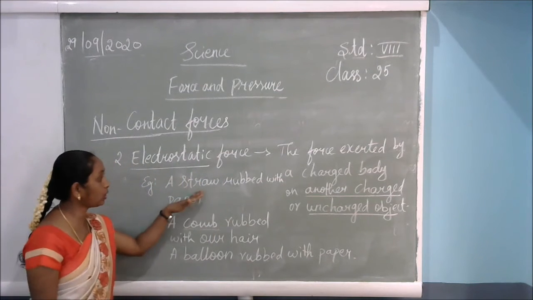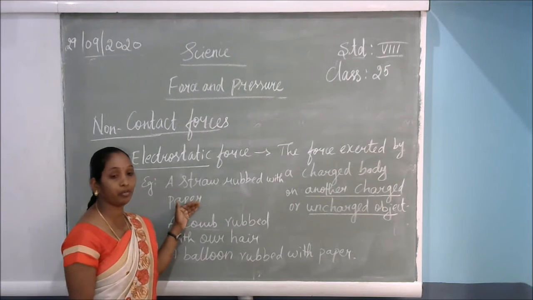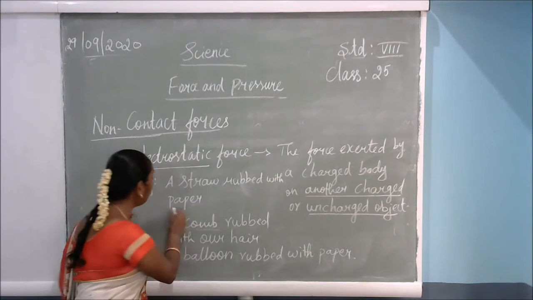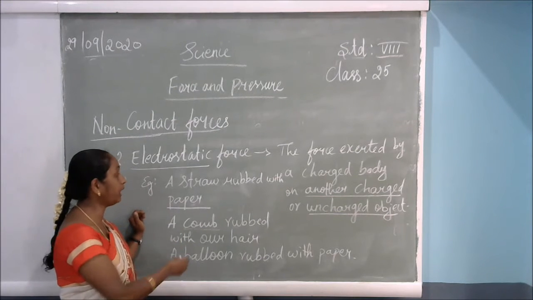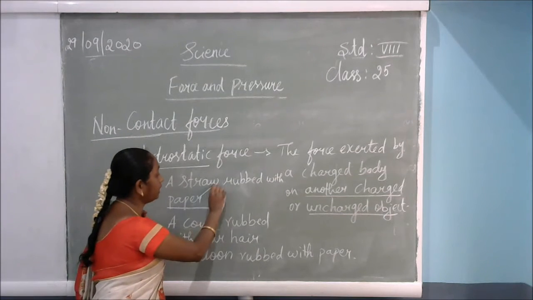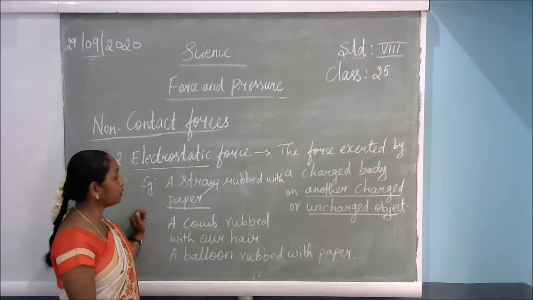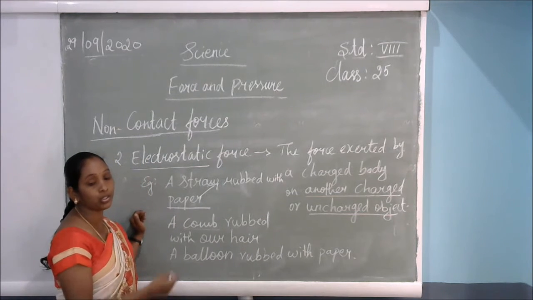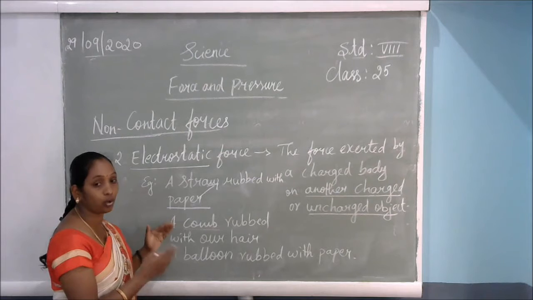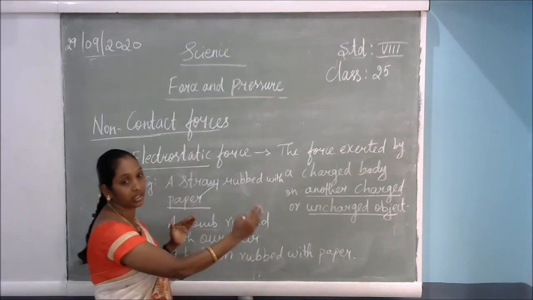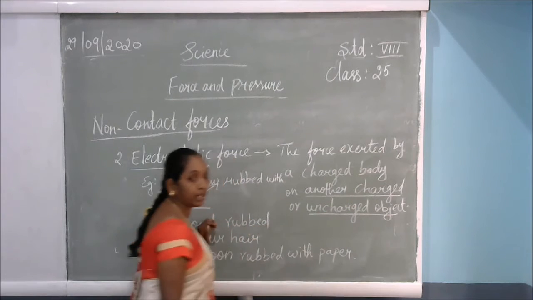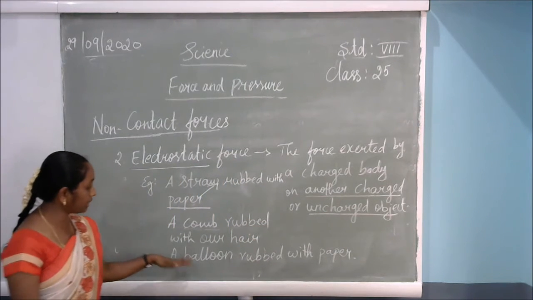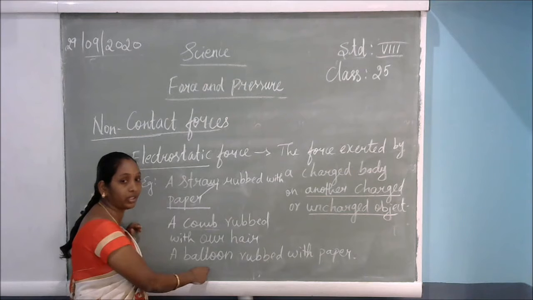Another example, a straw rubbed with paper. When the straw is rubbed on the paper, in that paper the electrons are present. If we keep on rubbing, what will happen? The electrons will be transferred to the straw. Okay? So the straw will start to move. So here without any direct contact, only electrons are shared from charged particles to other charged or uncharged particles. Next example, a balloon rubbed with paper, even the balloon also.